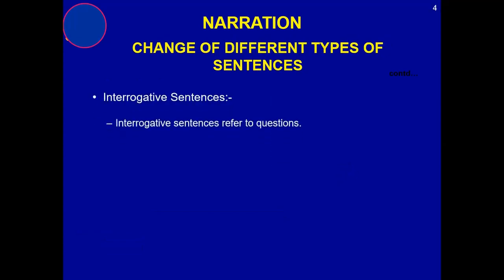Then interrogative sentences. Interrogative sentences means we are talking about questions. Once you have quotation marks, you have to remove those quotation marks. So in case of having an interrogative sentence, there is one condition when you have a question that has been started with a helping verb. In that situation, your quotation marks will be removed and replaced by either "if" or "whether," whichever you feel convenient.